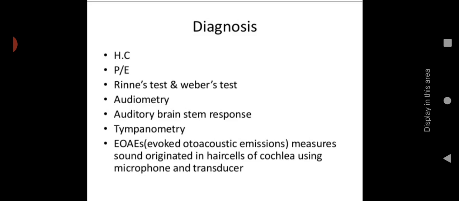Then evoked otoacoustic emissions. It measures sound originating in the hair cells of the cochlea using a microphone and transducer. So for assessing inner ear function we use EOAEs, or evoked otoacoustic emissions. With the help of this test, we can identify whether the hair cells of the cochlea are functioning properly or not.